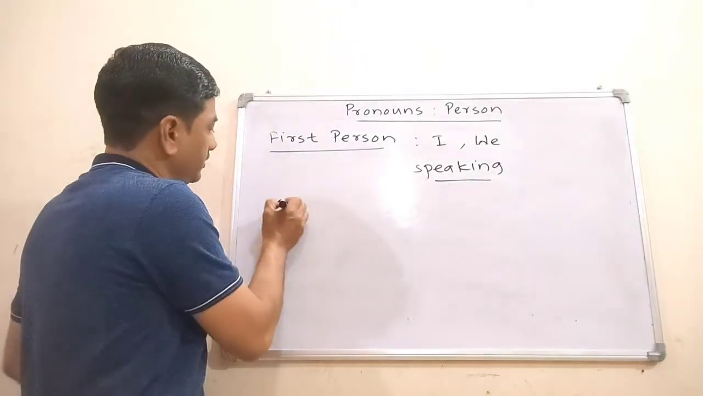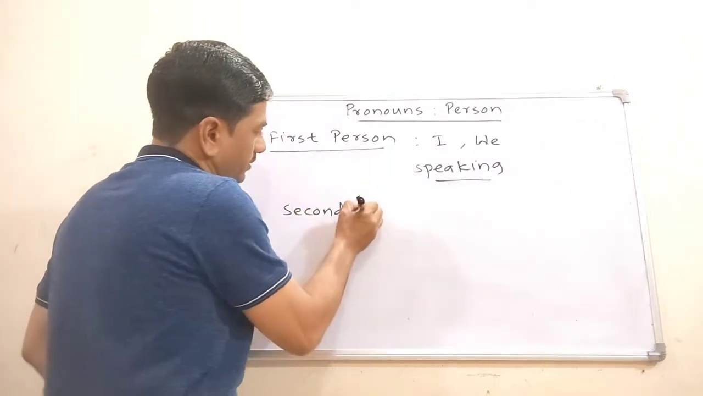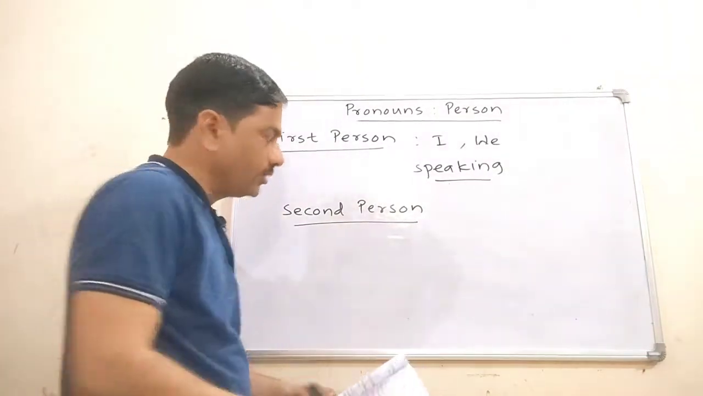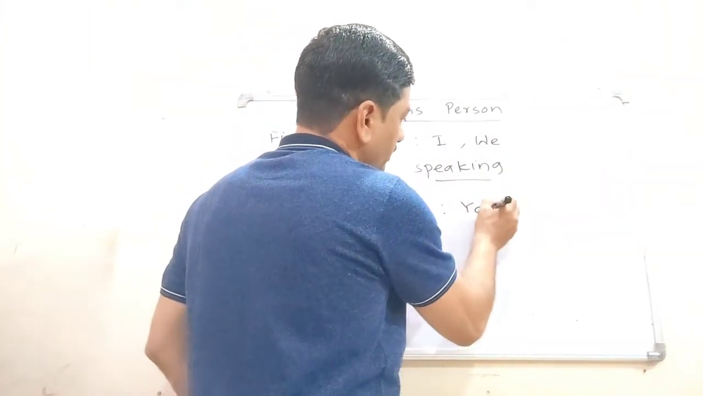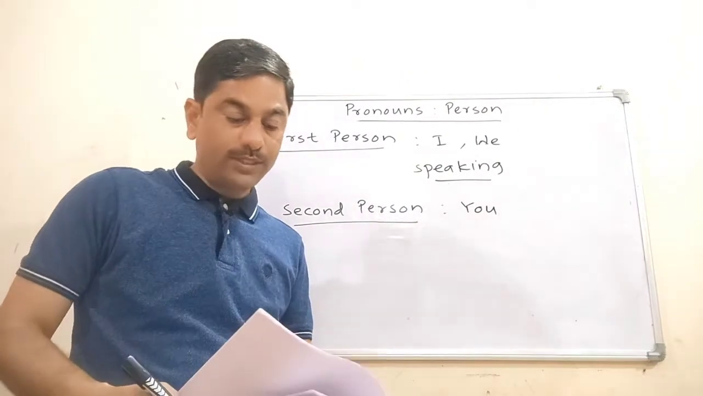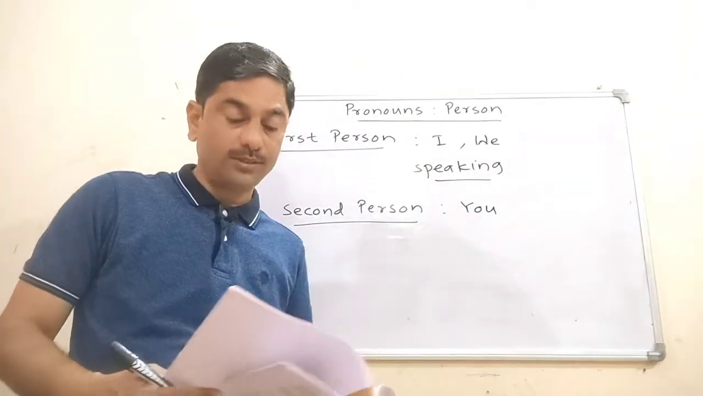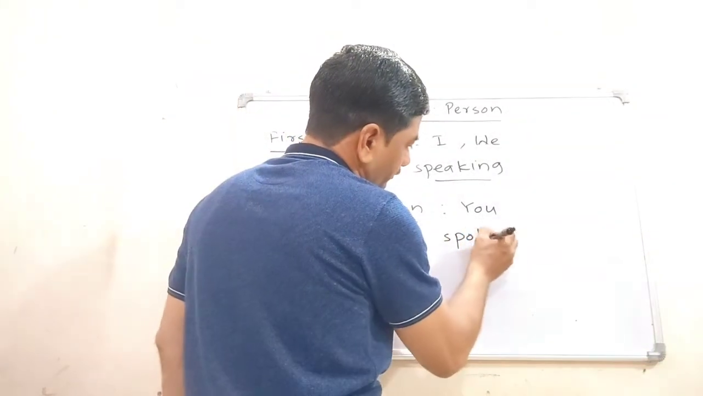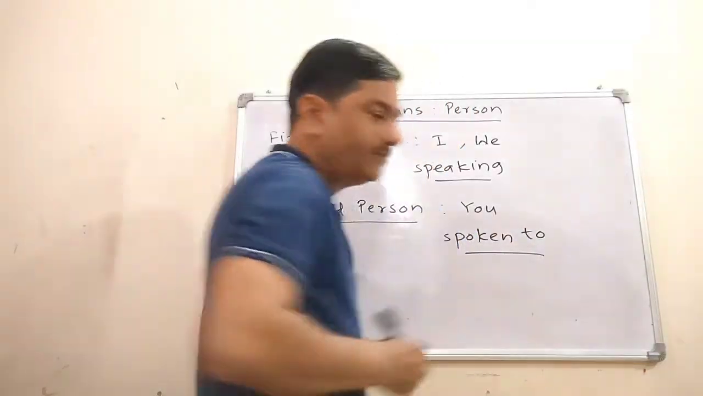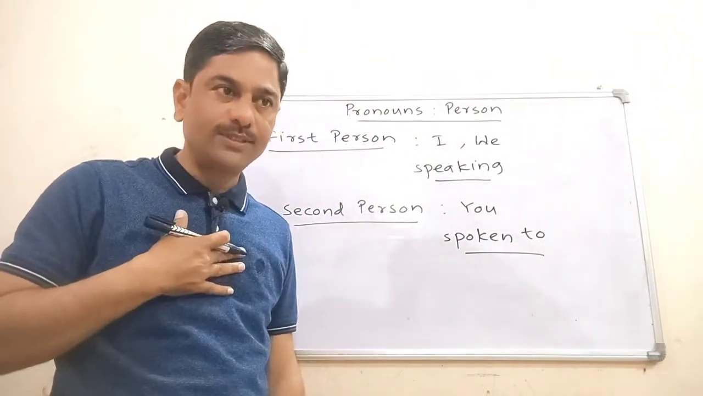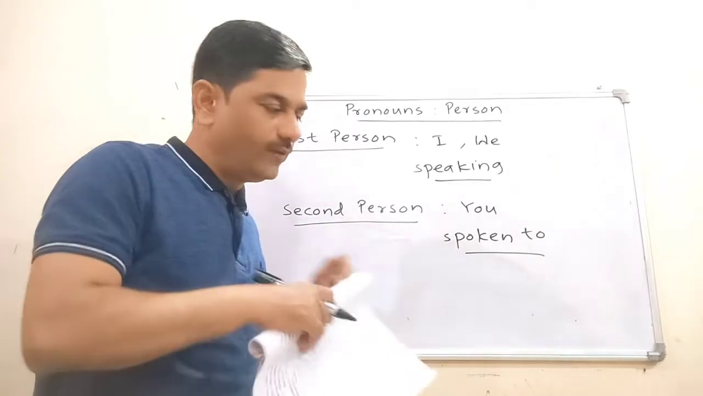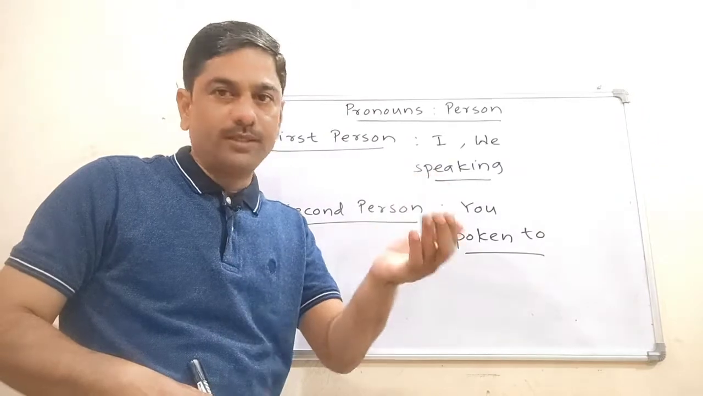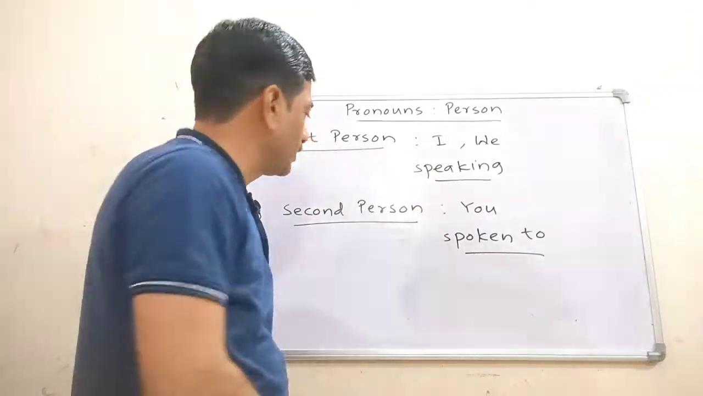Then second person. See, for second person, singular and plural are the same, that is you. You is singular as well as plural, and you stands for the person or persons spoken to. Okay, spoken to, the persons who are in front of us. I am first person, or if somebody is with me, we are first person, and we speak to somebody. So spoken to, that is you, that is the second person.